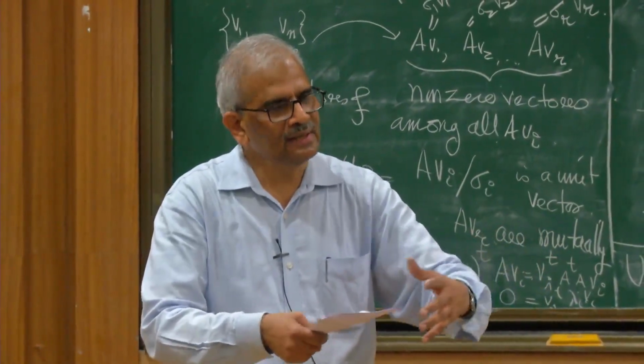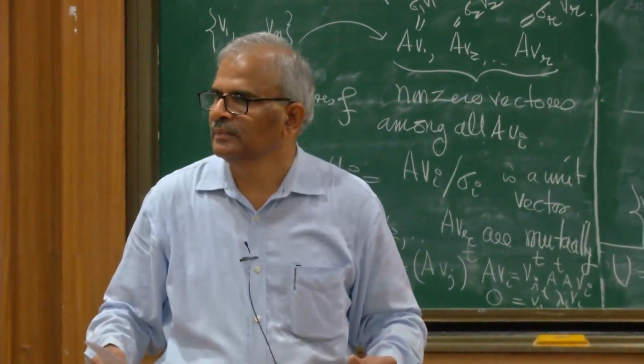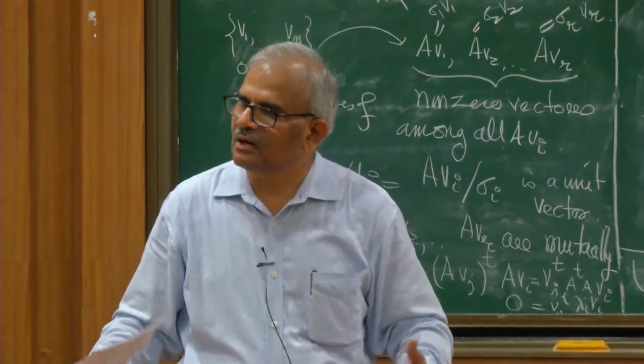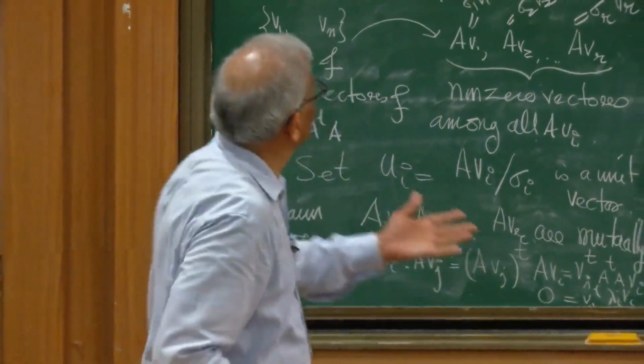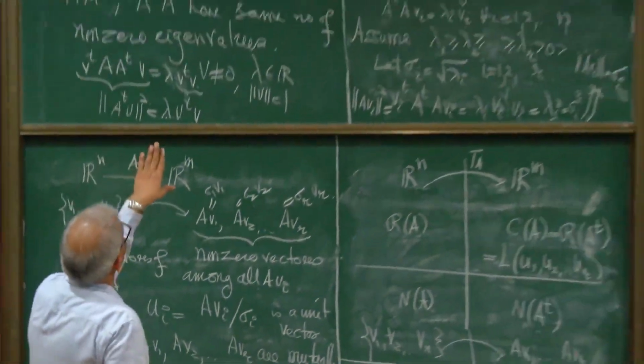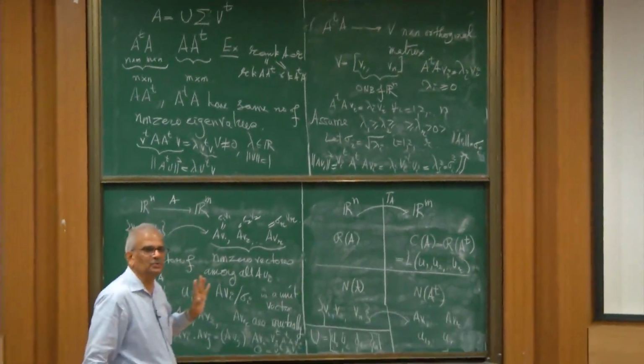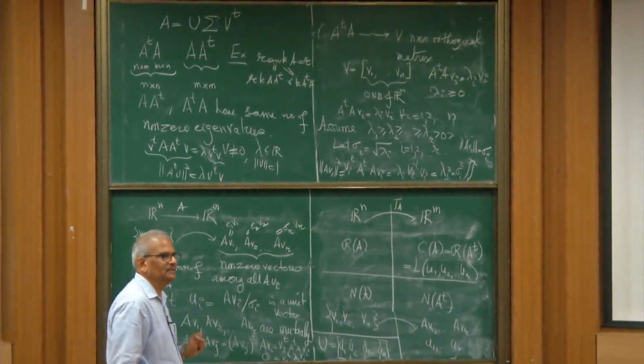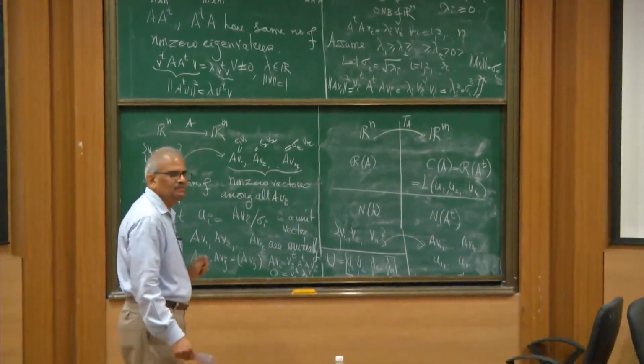And then I got this matrix U. We now have to just prove that A equals U sigma V transpose, and that will establish the existence of SVD.